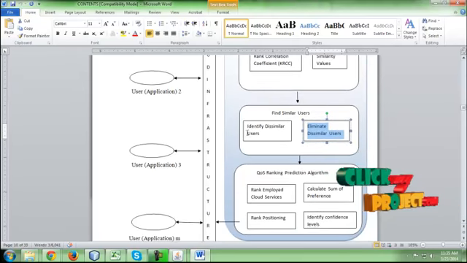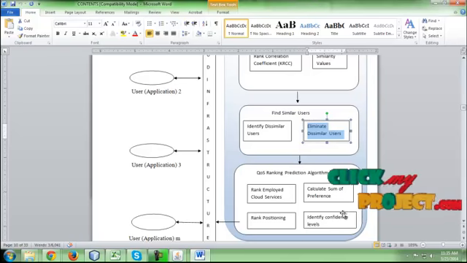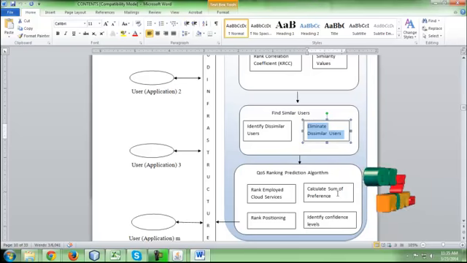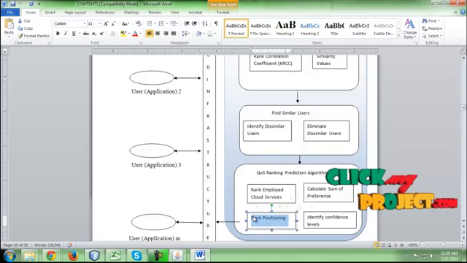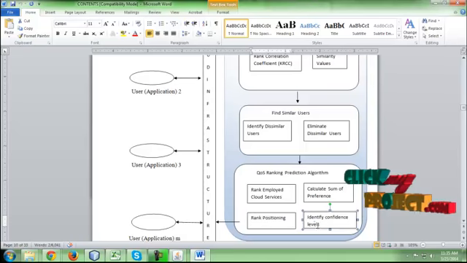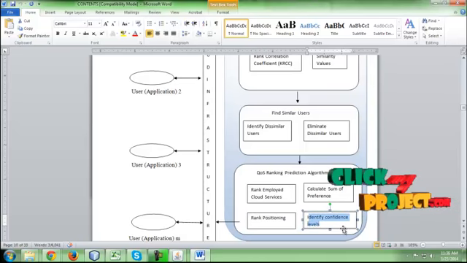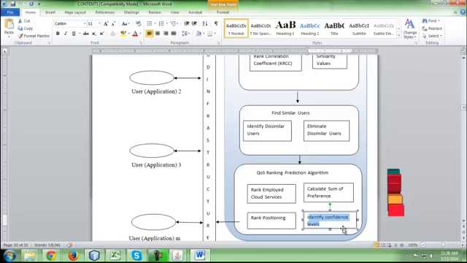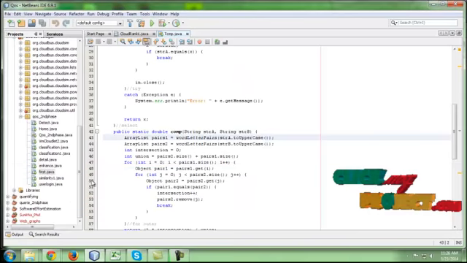After eliminating the dissimilar users, we have only the similar users and the required cloud services, and we are going to rank the cloud services in order. The preference is calculated by the sum of the preference values, and the ranking position will be used to arrange the order in a hierarchical, descending manner, and identify the confidence level of each and every user.